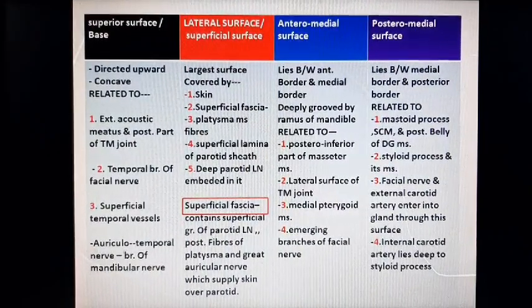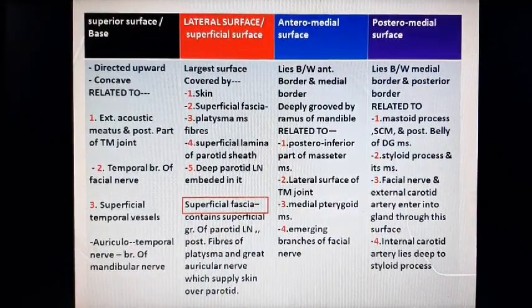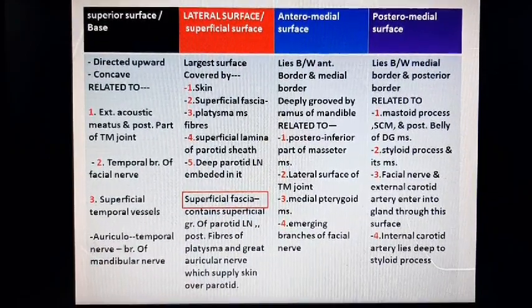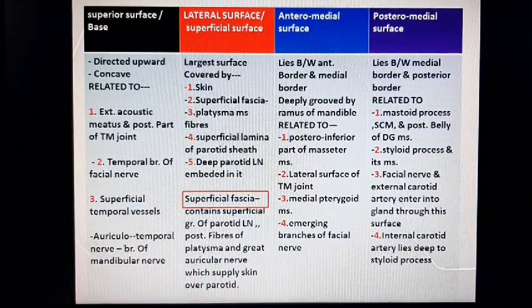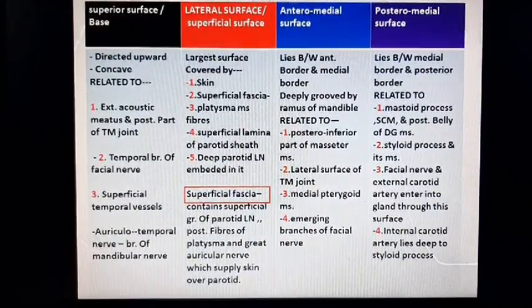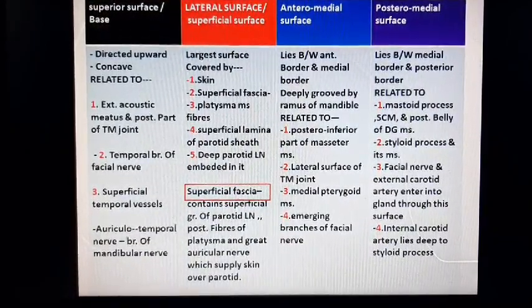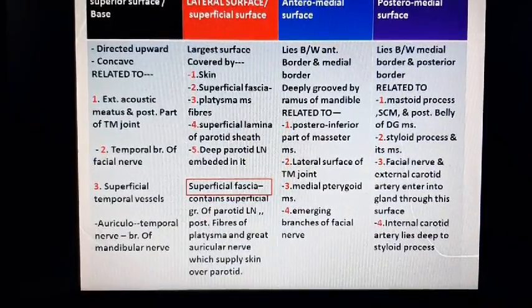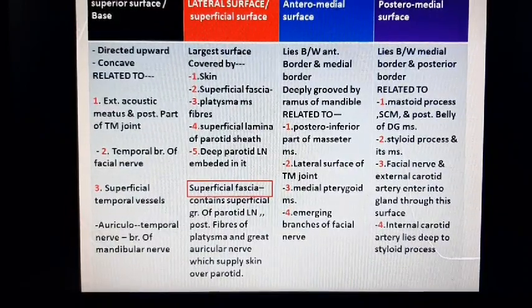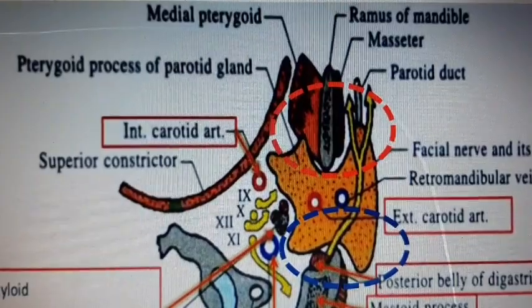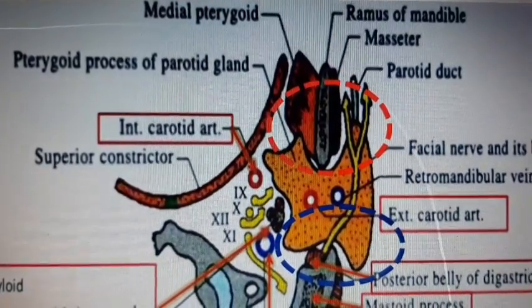Next is anteromedial surface. It lies between anterior border and medial border. It is deeply grooved by the ramus of the mandible. It is related to posterior inferior part of masseter muscle, lateral surface of temporomandibular joint, medial pterygoid muscle, and the emerging branches of the facial nerve. In this atlas, you can see the red circle.